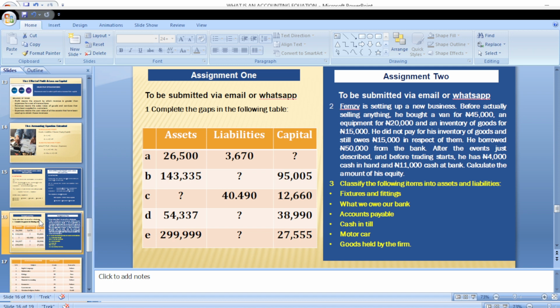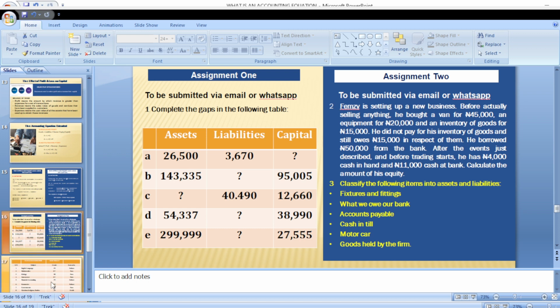After the events that have just been described, and before trading anything, he has 4,000 cash in hand and 11,000 cash in the bank. Calculate the amount of capital. The best way to go about this is to determine how much assets he had at the beginning and how much liability he is expected to pay, and then you can find the capital that is required. The last part says you should classify this into assets and liabilities.